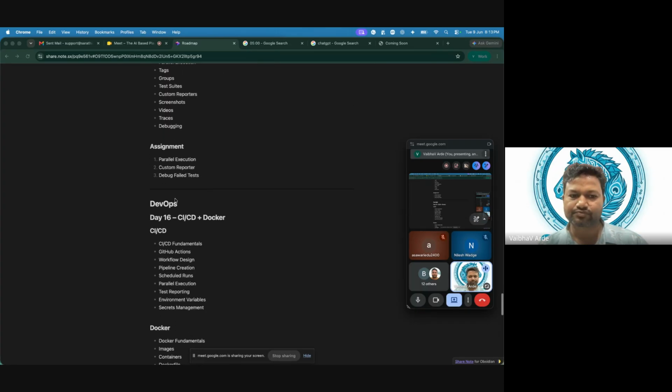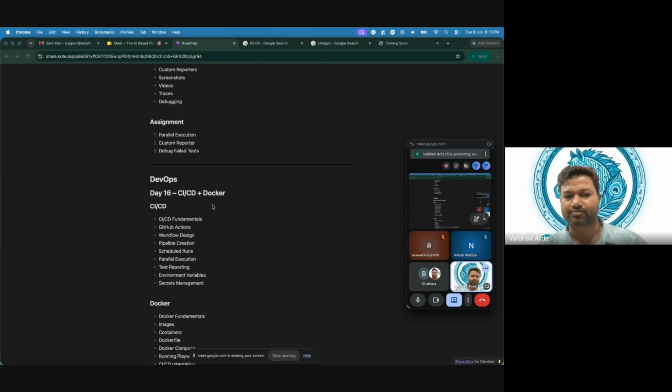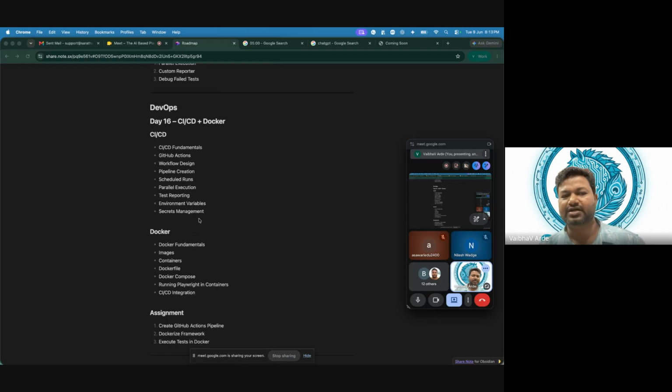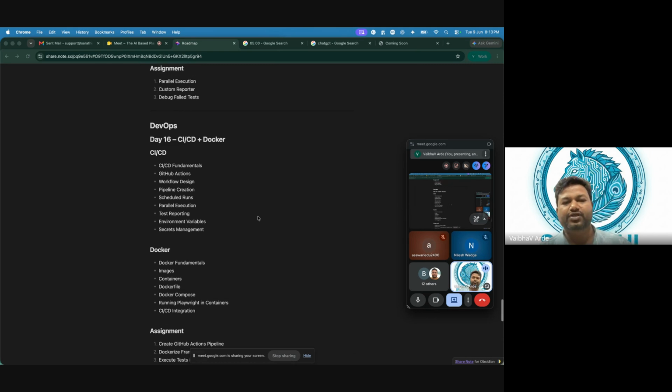Then coming to CI/CD and Docker. Now day 16 is entirely for CI/CD. Let's say one thing. You know the programming language, you learned everything, you created a framework. That framework should execute somewhere, right? And where is that going to execute? Are you going to execute test cases manually? No, obviously not.